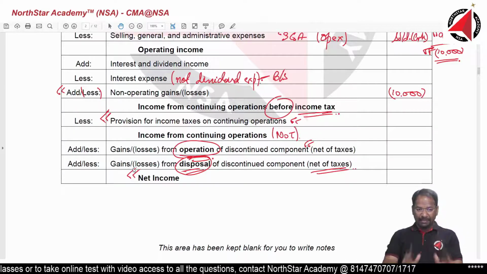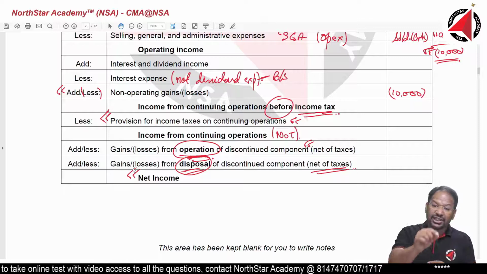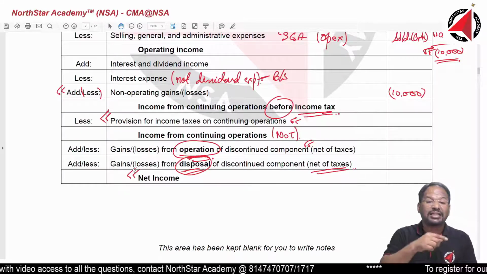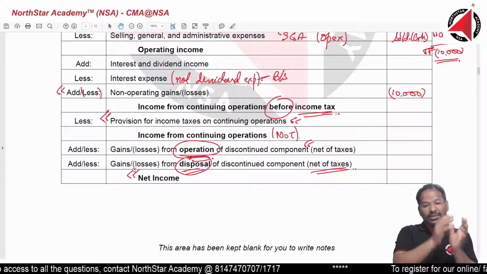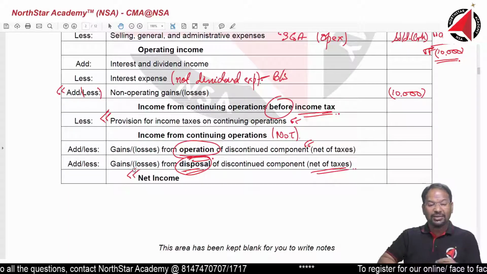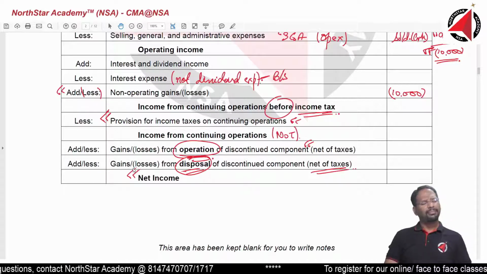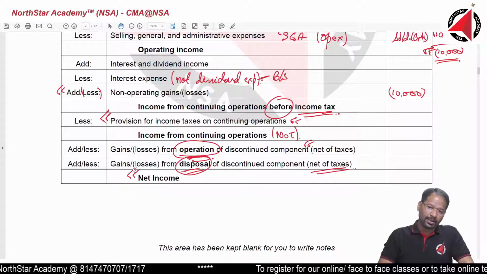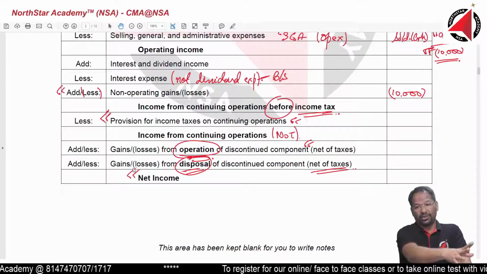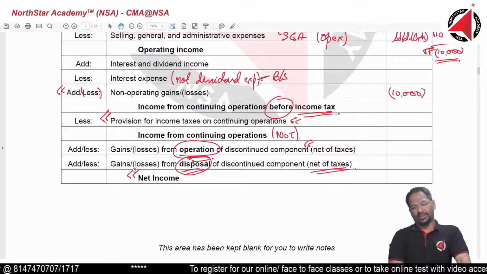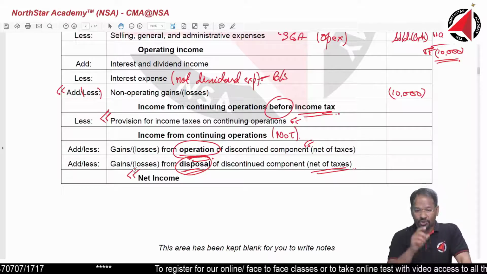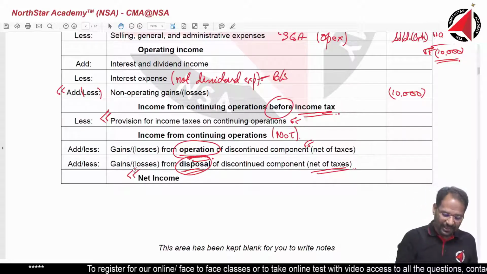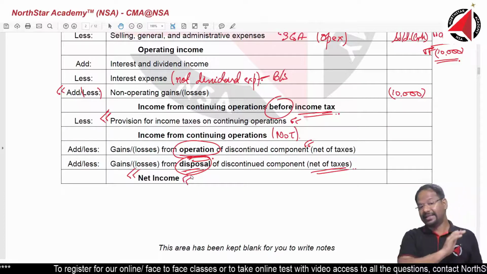Alright, I will repeat again. First one is from operation of that beanbag business till the time we were doing it, and second is from the disposal of those machinery, equipment, whatever plant that we were using to manufacture beanbag, because we don't have any other use of those assets during the period. So what are we going to do? We are going to sell it off. We may suffer some losses from that. So those things will be coming here. Again, it will come net of taxes, and finally you get something called net income.